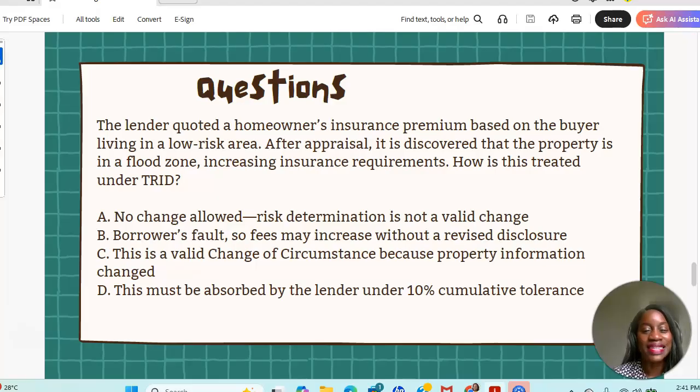Okay, the correct answer is C. This is a valid change of circumstance because the property information changed. The lender had relied upon incorrect information. Now they have received the correct information, and so this is a valid change of circumstance.